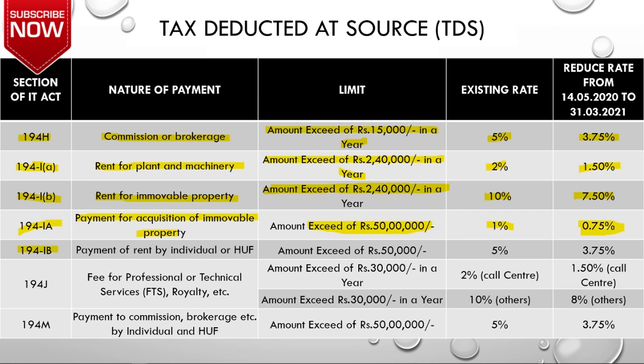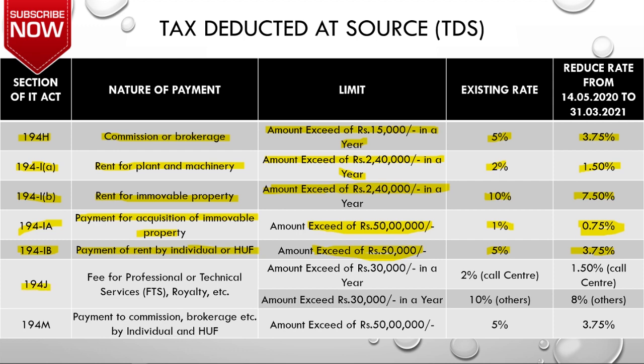Then next is 194IB. It will be applicable for the payment of rent by individual or HUF. So when the individual or HUF is making payment towards the rent, then this section will come into play. If that person is making payment toward the monthly rent of more than 50,000, then they need to deduct TDS under this section. And if you see the rate, the existing rate was 5% and now it has become 3.75%.